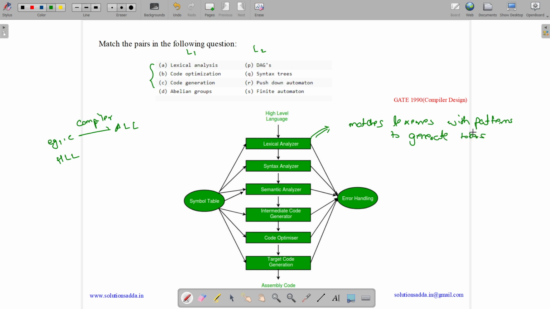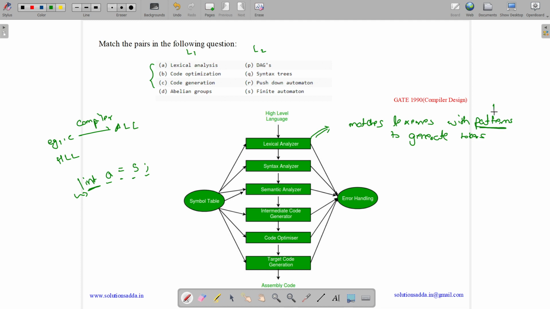Suppose we have a C program and it has a statement int a equals to 5. The lexical analyzer will scan from left to right. It matches these lexemes. Int is a lexeme, a is a lexeme, equal to is a lexeme, 5 is a lexeme, semicolon is a lexeme. So it matches lexemes with patterns.